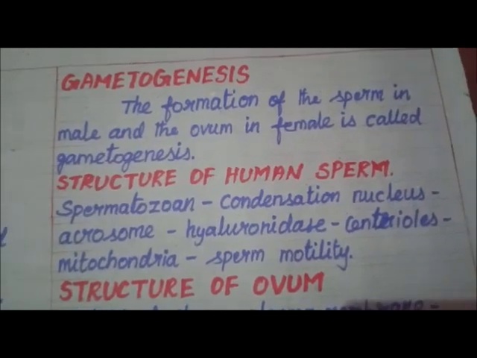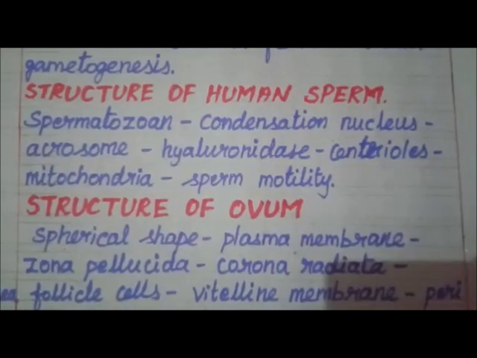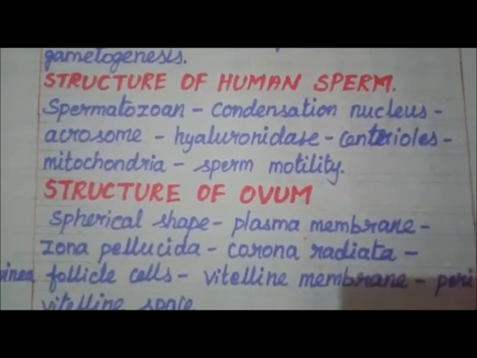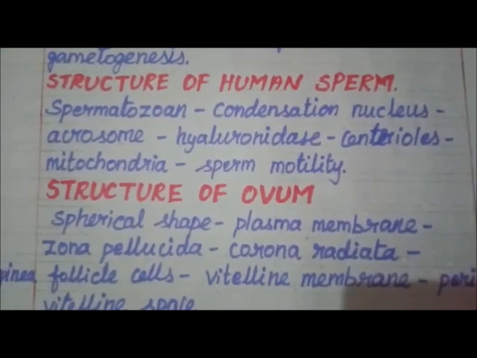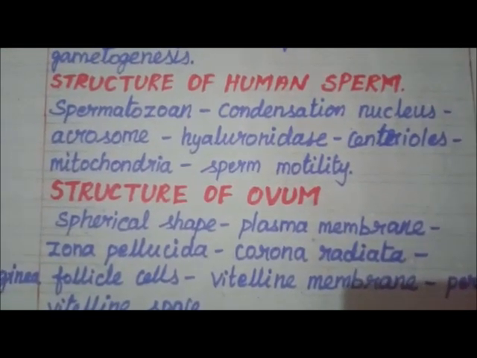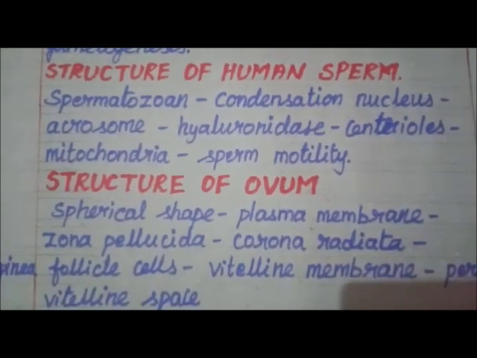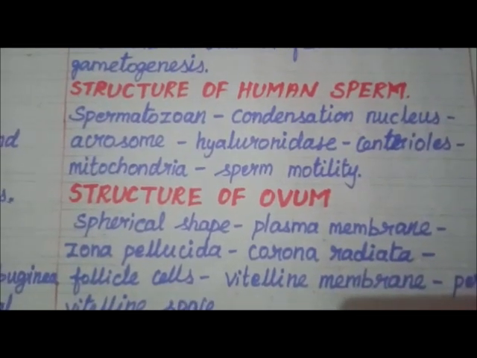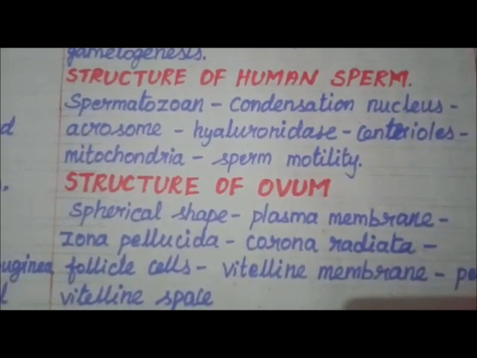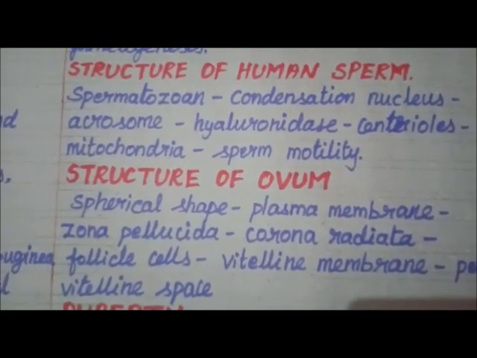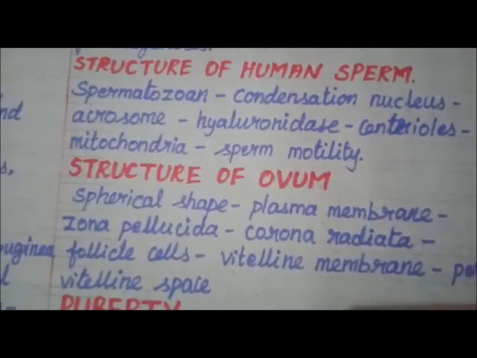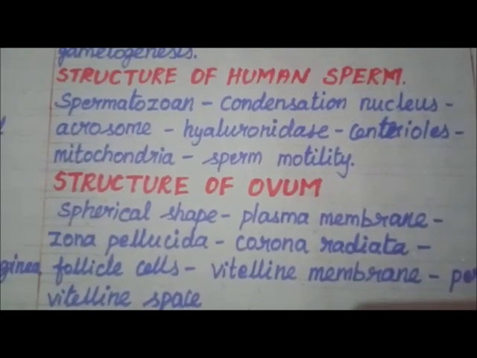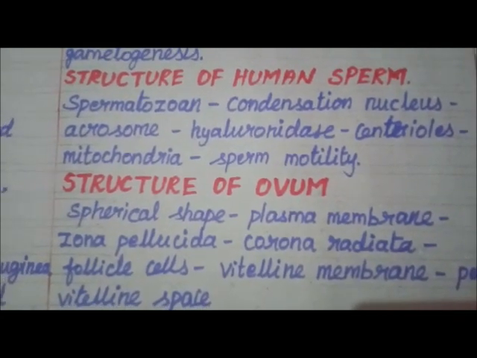Next, structure of human sperm. The spermatozoon consists of a head, a middle piece and a tail. The sperm head is elongated and formed by the condensation of the nucleus. The anterior portion has a cap-like structure called the acrosome. It contains hyaluronidase, an enzyme that helps the sperm to enter the ovum during fertilization.